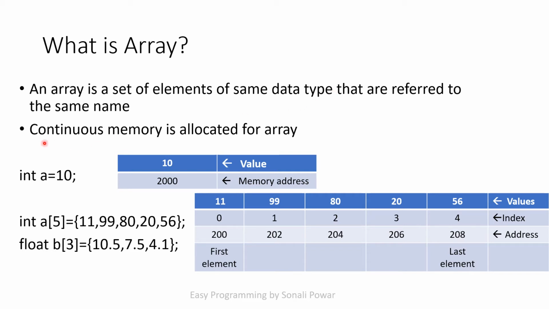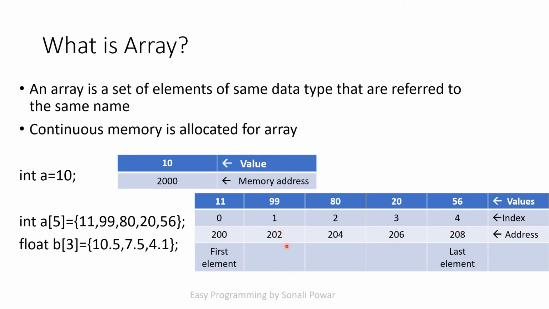Now the next thing is, continuous memory is allocated for the array. See a[5], and I have assigned these values. These are the values, and these are the indexes through which I can access any value, and this is the memory location. You can see this is continuous memory. Suppose the address of the first element is 200, the address of the next element is 202. Why? Because an integer requires 2 bytes of memory, so the difference between these two addresses is 2 bytes.